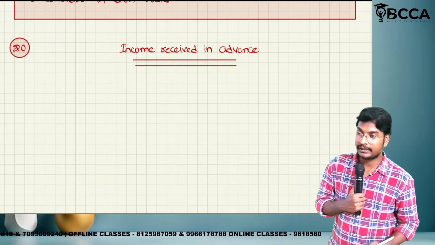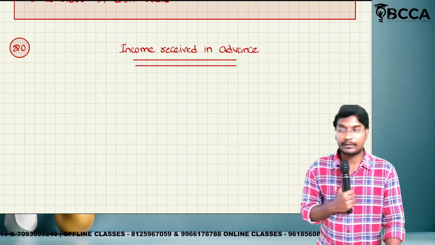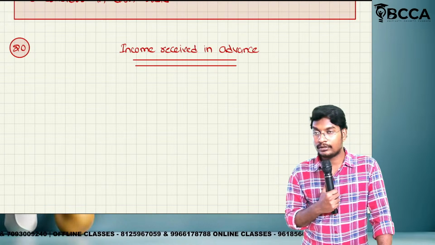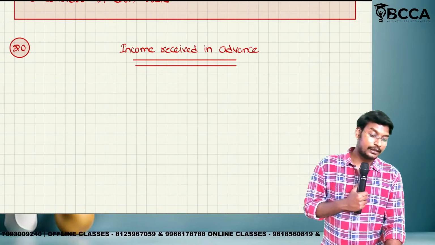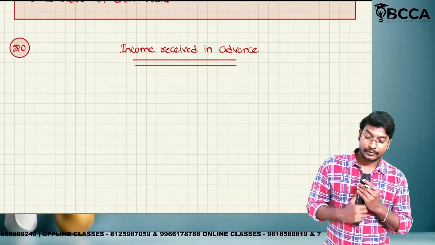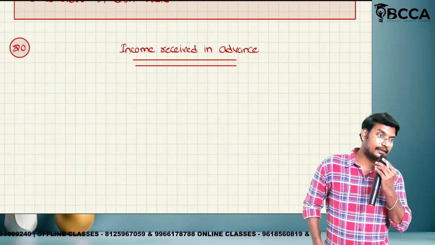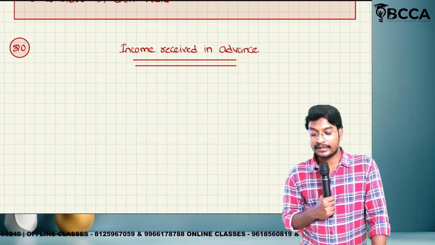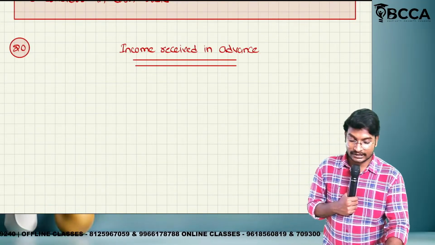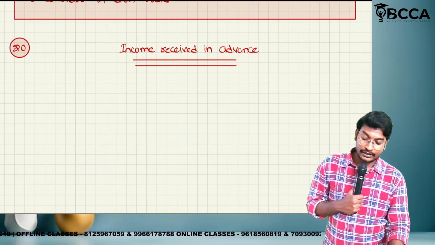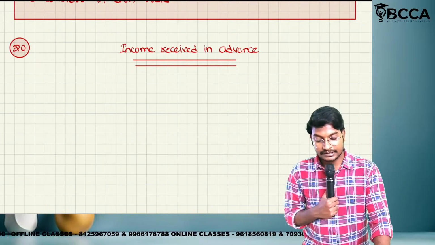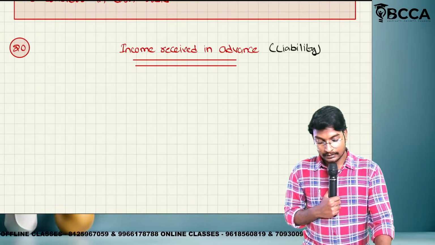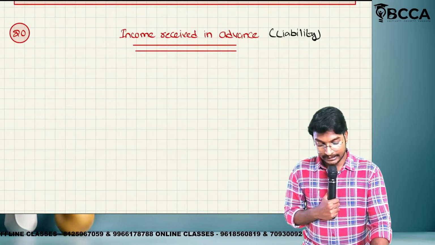This is a somewhat different concept when compared to the previous three concepts. In the previous three concepts, outstanding expenditure means liability, which we generally know. Prepaid expenditure is called an asset. Income receivable is called an asset. Now, here we need to justify income received in advance as a liability. I will explain the meaning later. First of all, income received in advance is called a liability. So let us write the meaning.